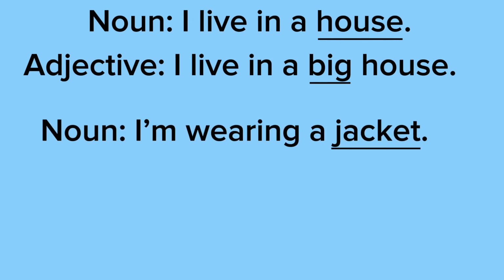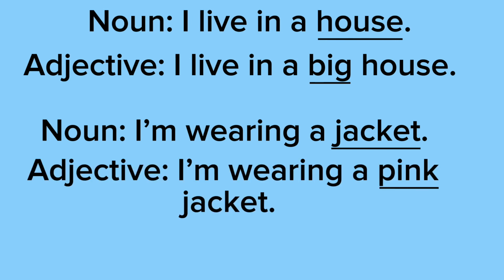In the sentence, I'm wearing a jacket. Jacket is the noun because a noun is a person, place, or thing. A jacket would be considered a thing. In the sentence, I'm wearing a pink jacket. Pink would be the adjective because pink is being used to describe the jacket, which is the noun.